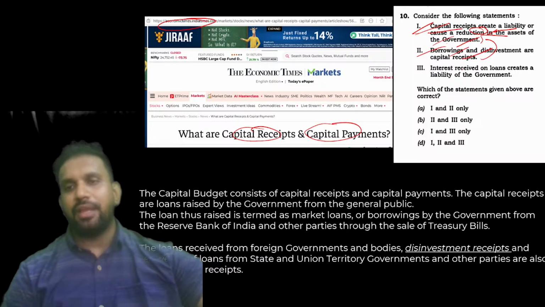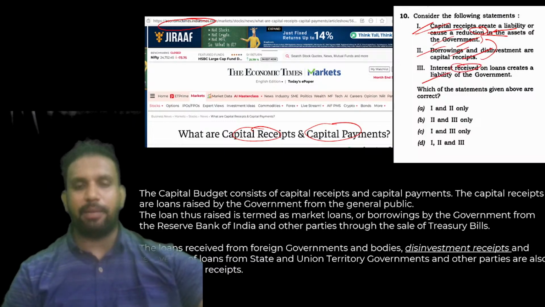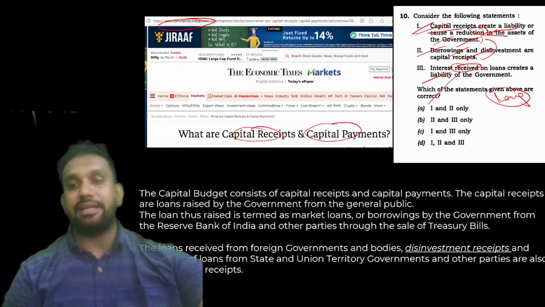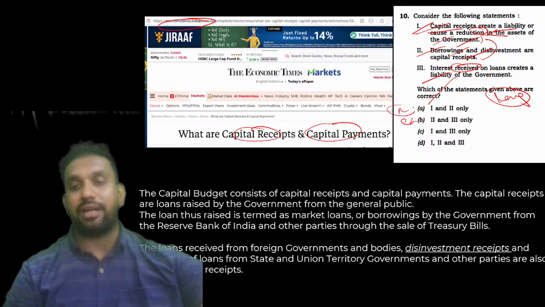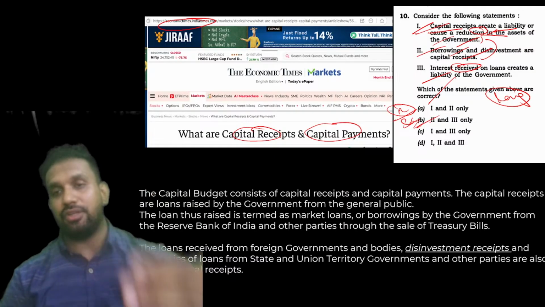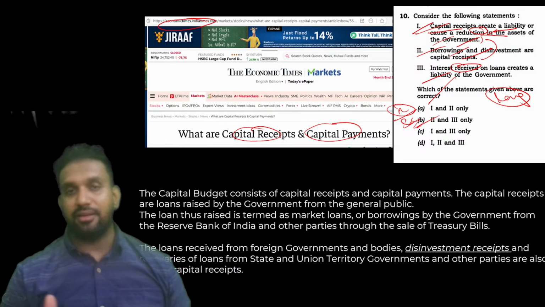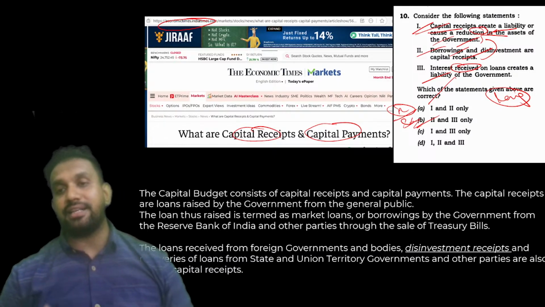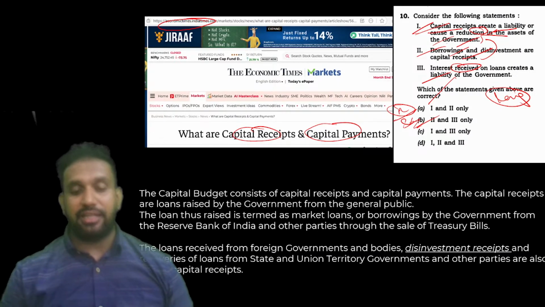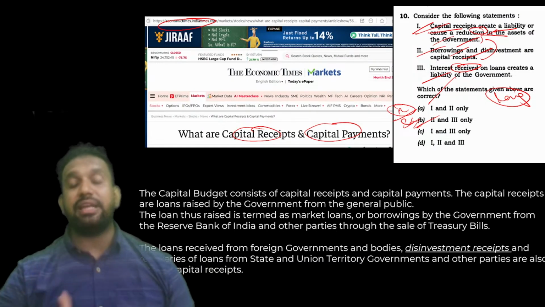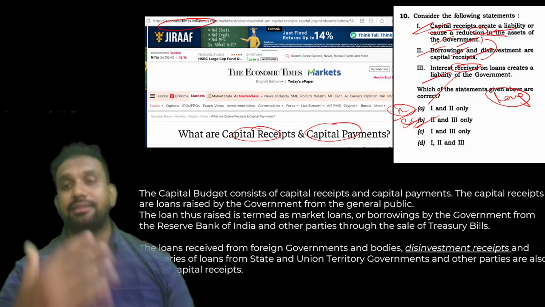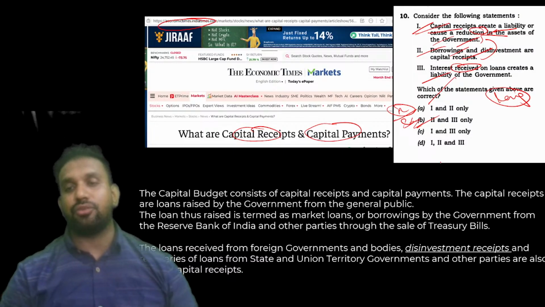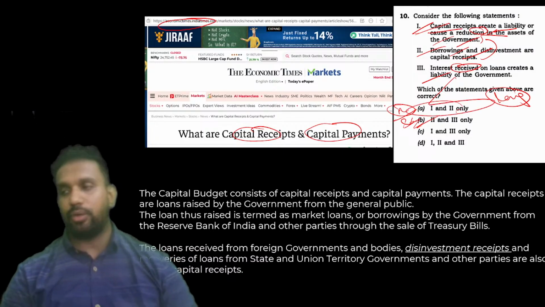So this is true. Interest received can never be what? Capital receipt, because you know the word capital itself means what? Long term. But interest receipts or interest payments are basically what? Revenue expenditure. It is recurring, something that happens again and again, because interest has to be paid every month. Whether it is received or paid, it has to be done in a recurring, very short-term manner. That is the reason. So the third one is wrong. Only 1 and 2 are correct.